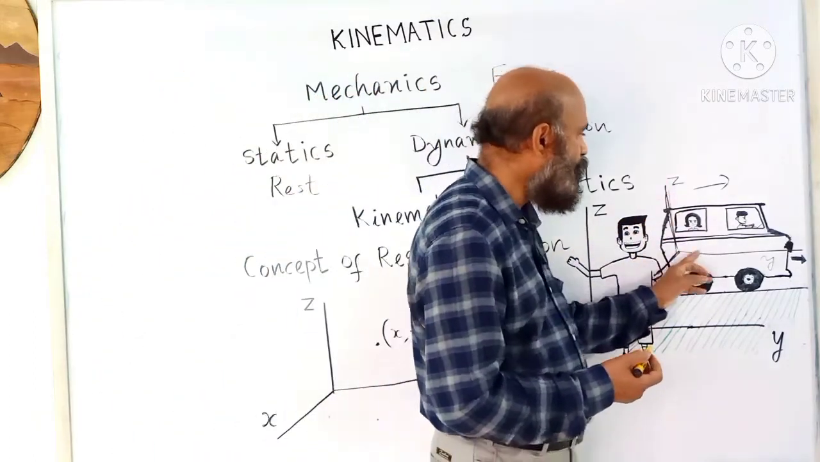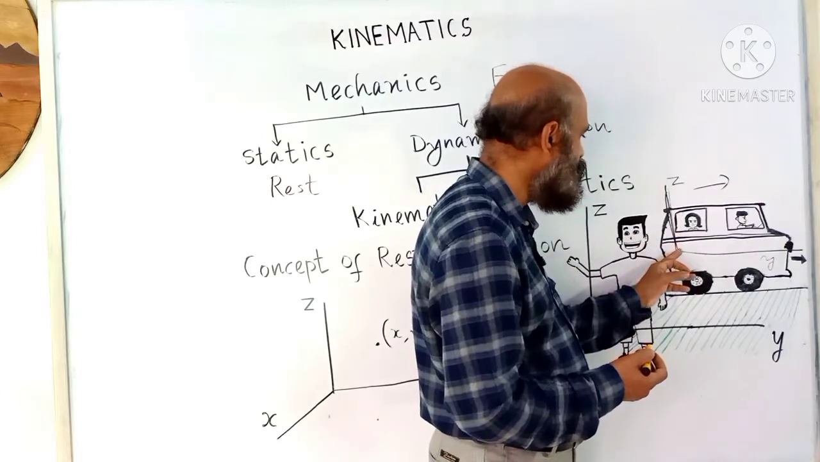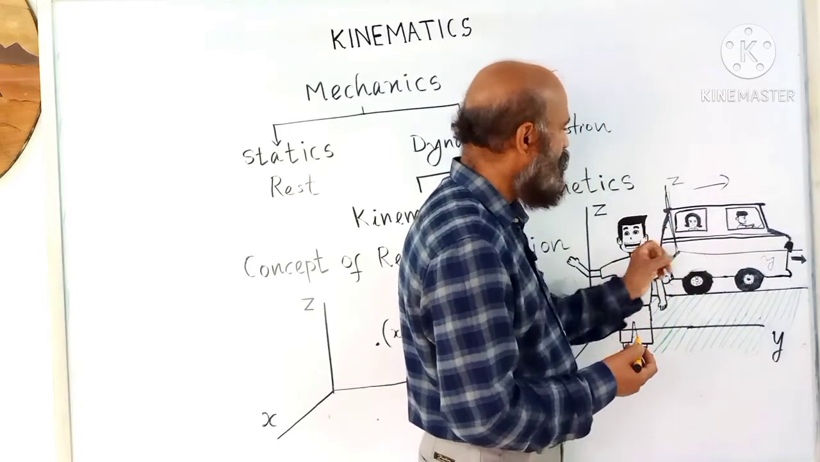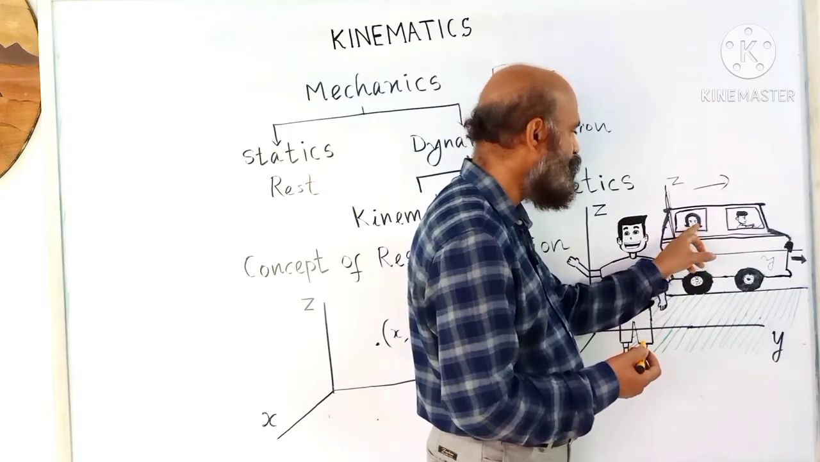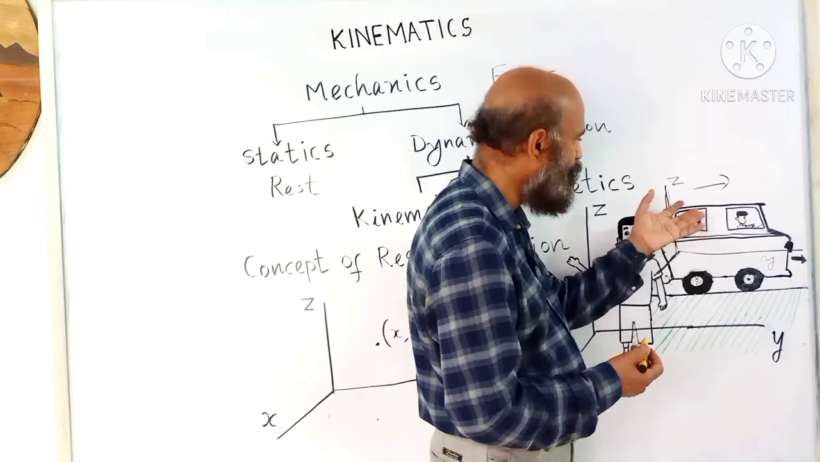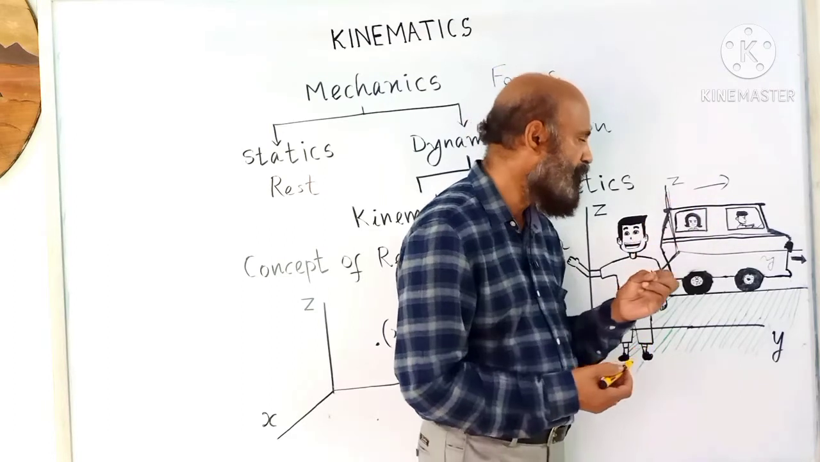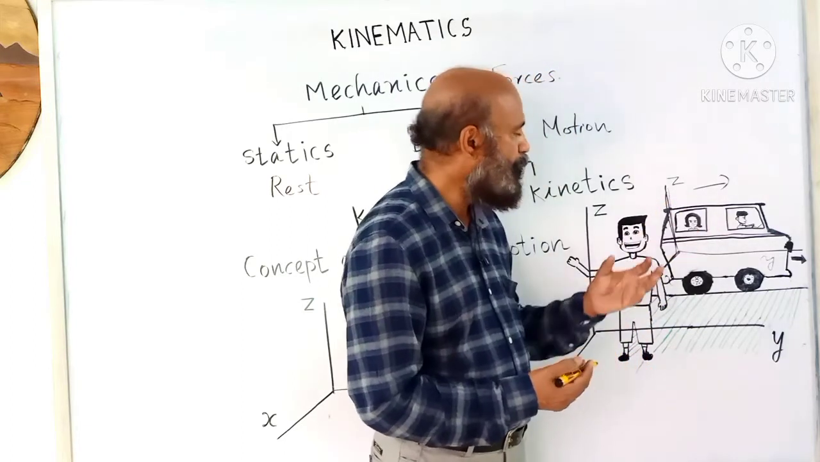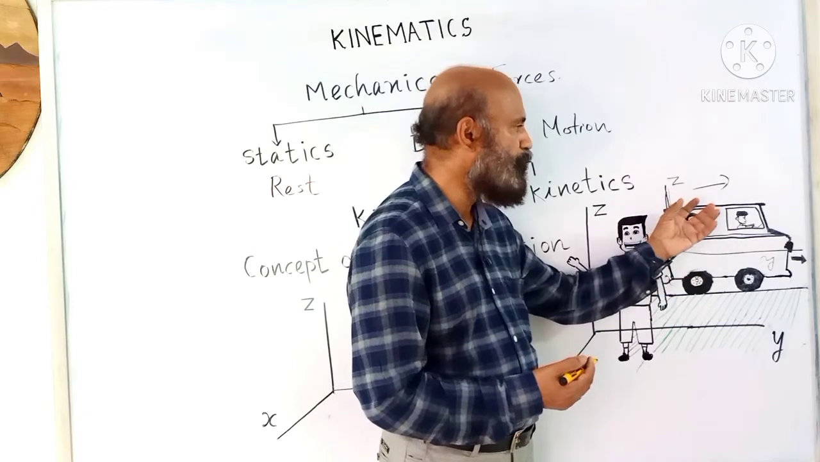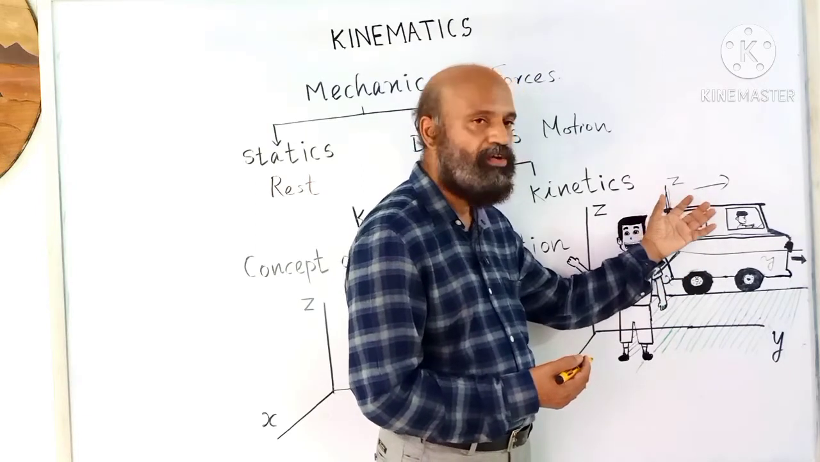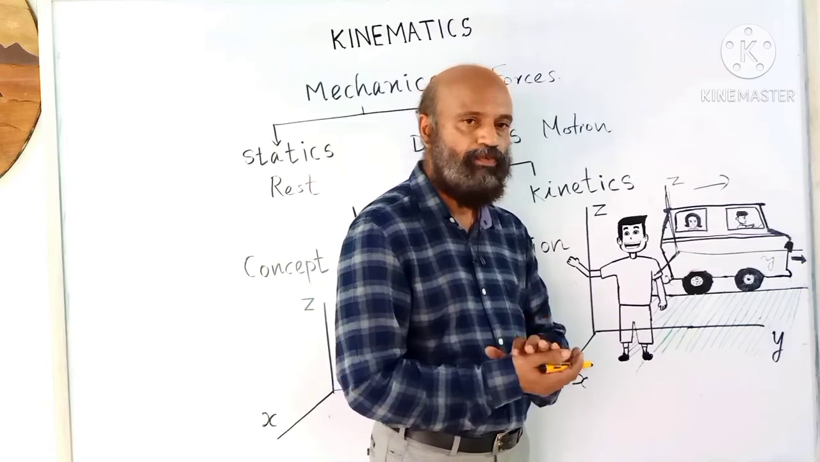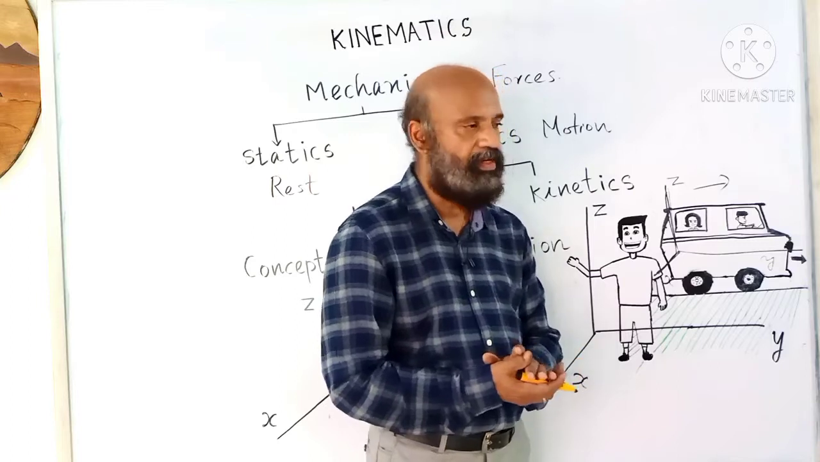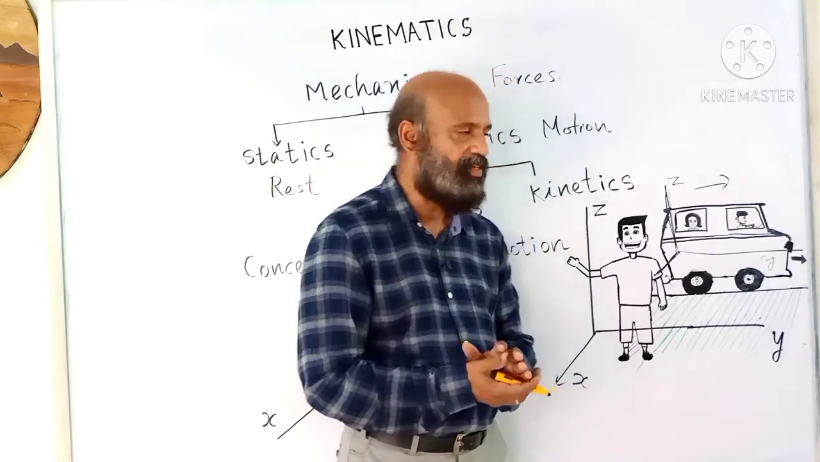Now there can be another coordinate system with respect to the bus. Then the passenger's position can be described by the x coordinate, y coordinate, and z coordinate. So if the position of an object is described in terms of a coordinate system, then such a coordinate system is known as a frame of reference. Then there are different types of frames of reference. Let us see in detail.